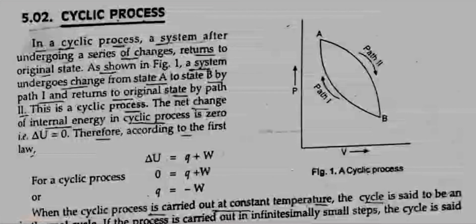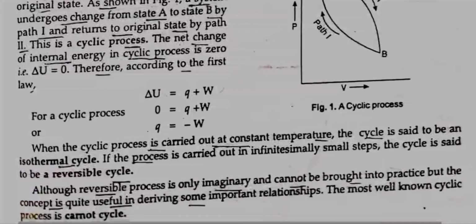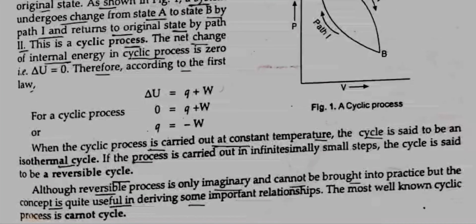The net change of internal energy in cyclic process is 0, that is del U is equal to 0. Therefore, according to the first law, del U is equal to Q plus W. For cyclic process, del U is equal to 0, 0 is equal to Q plus W or Q is equal to minus W.